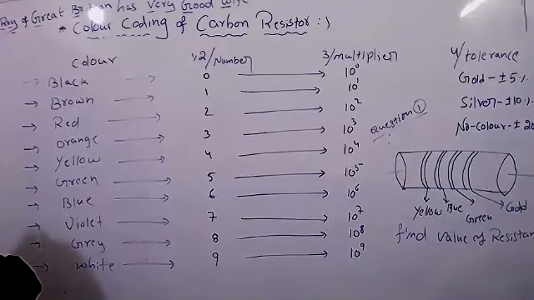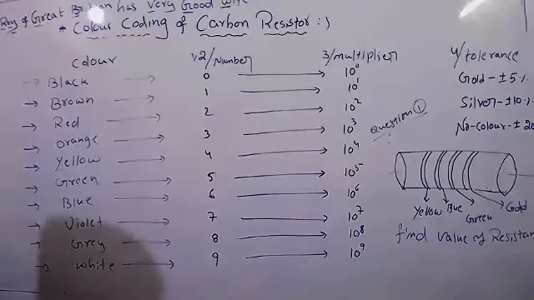Yes, sir. The colors are black, brown, red, orange, yellow, green, blue, violet, gray, white. The first and second bands tell about the number, which is nothing but magnitude. The third one is the multiplier, like multiples: 10 to the power of 0, 10 to the power of 1, 10 to the power of 2. Multiples and submultiples we learned in the first year. And the fourth one is tolerance.